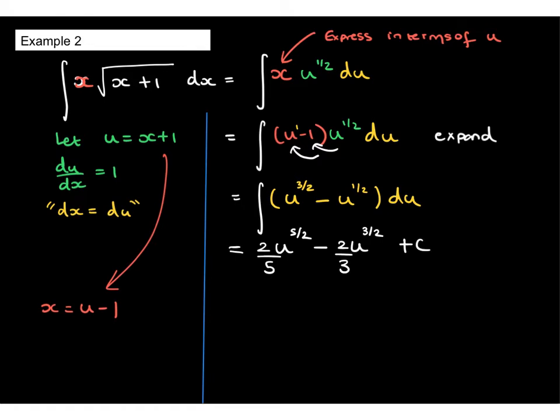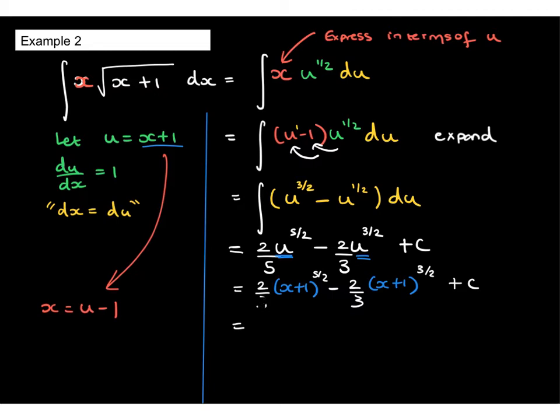Now, it remains for us to replace u with x plus 1. So we've got 2/3 (x plus 1) to the 5 over 2 minus 2/3 (x plus 1) to the 3 over 2, and then don't forget plus c at the end. Now, we can factorise this.